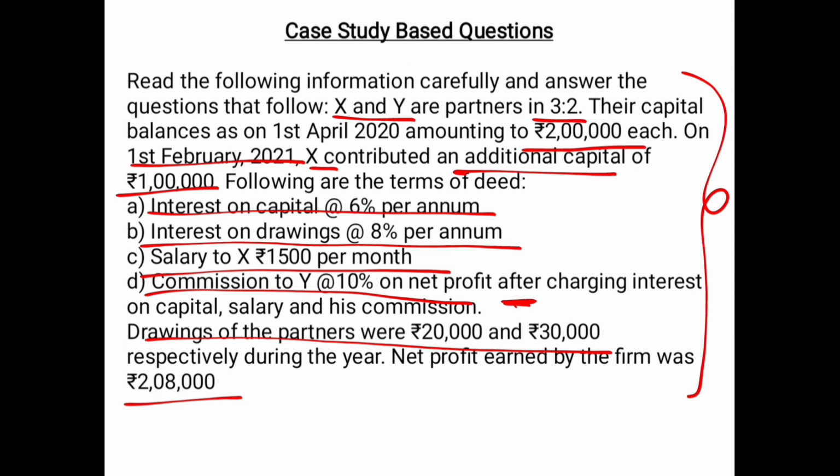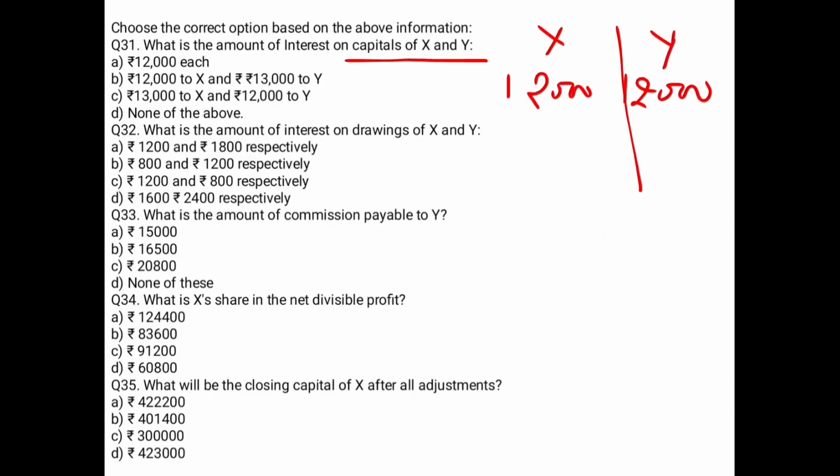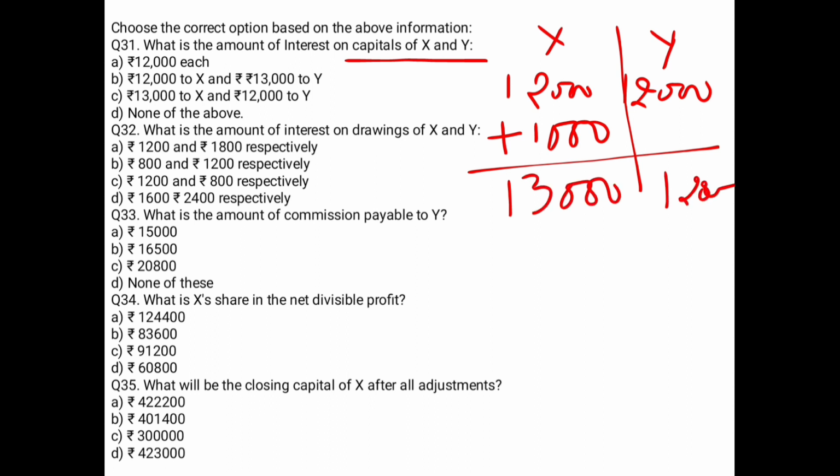Further, they have said that X added an additional capital of 1 lakh on 1st February. So when you calculate 6% of 1 lakh, this will give you 6,000, and you have to consider the time period on this 6,000, which is 1st February 2021, February, March, that means 2 months. So this will give you an extra 1,000. Add this extra 1,000 to X's interest and this will give you 13,000 and 12,000. Right? So this gives you option C as the correct answer: 13,000 to X and 12,000 to Y.